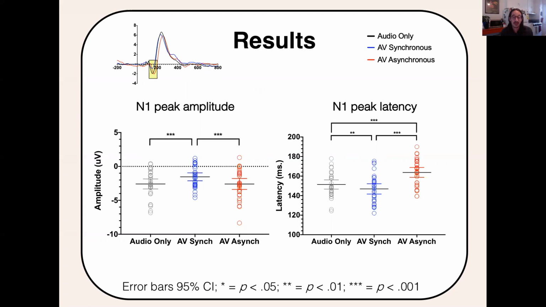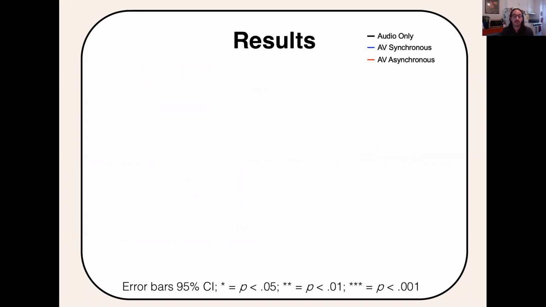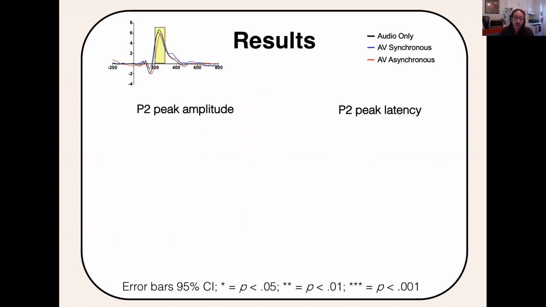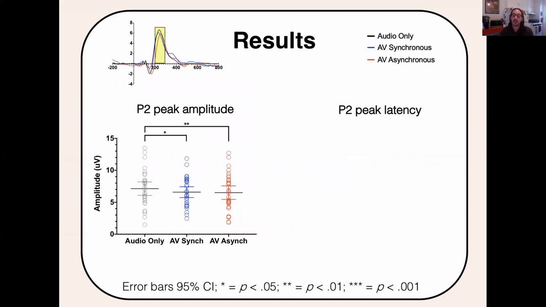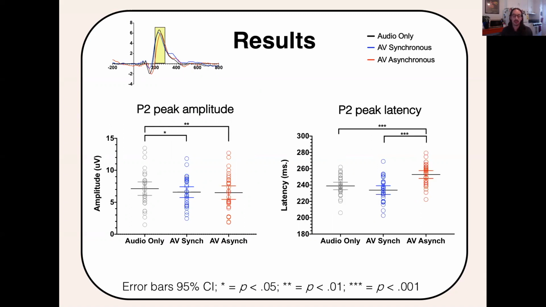And conversely, asynchronous stimulation exhibited inefficiencies within the slower peak latencies and higher peak amplitude responses, and they were present at the N1, which suggests some early perceptual sensitivity toward dynamic audiovisual input. And finally, the P2 response for the amplitude and latency. Overall, P2 maximum peak amplitude was smaller for both multisensory presentations compared to audio alone. Effects of latency found that the asynchronous condition exhibited slower P2 peak latency compared to the synchronous and audio-only conditions. And overall sensitivity towards asynchronous events still manifests within this later P2 auditory component.